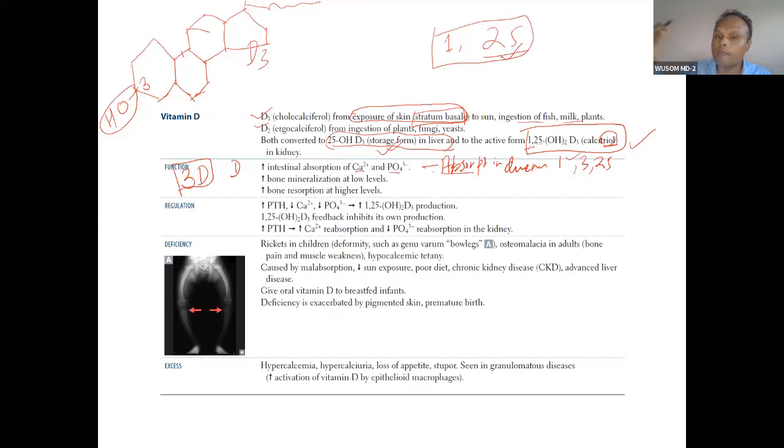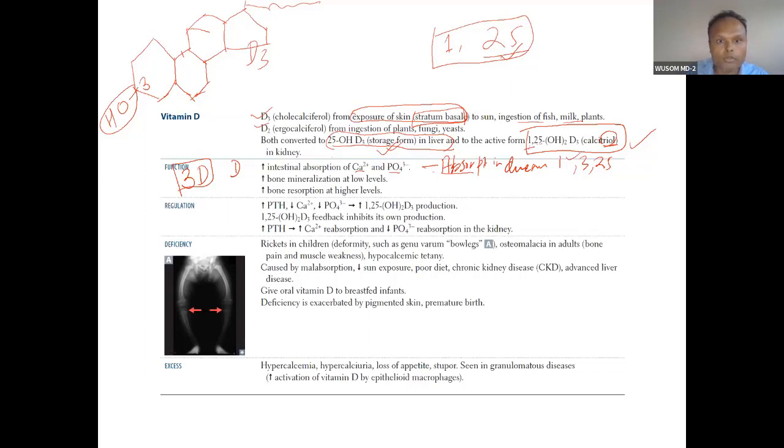When we talk about parathyroid hormone, what does it do? It causes calcium retention and phosphorus excretion from the kidney. But vitamin D does not show any bias. It absorbs both calcium and phosphorus.